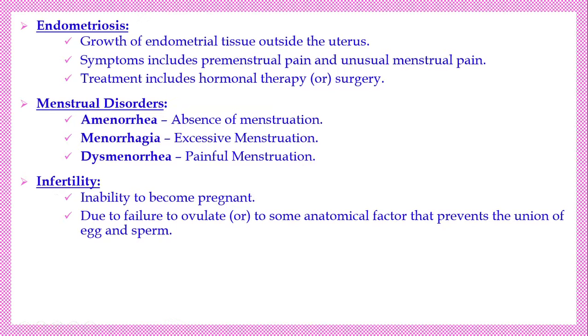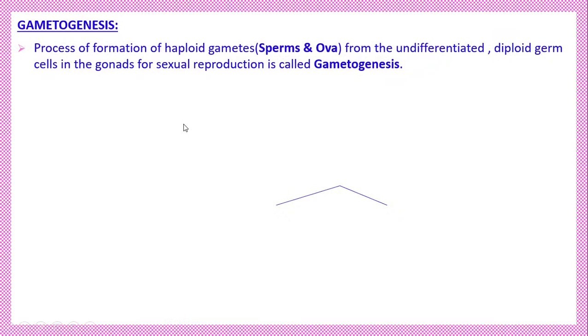Okay, right. Now we pass on to the next topic, gametogenesis. In the last class, we studied the structure and functions of the male reproductive system and female reproductive system, and the disorders we discussed. Now we are going to pass on to gametogenesis, that means the formation of gametes. Already we know genesis means formation. Gametogenesis is the formation of the male gamete, spermatozoa, and the female gamete, ovum.